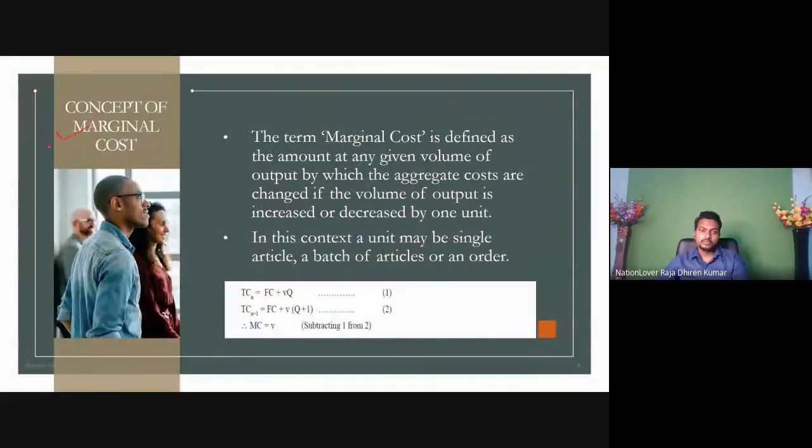Now, the concept of marginal costing, number one. In economics, you might have heard many times of marginal costing or marginal cost. What is the term marginal cost? Marginal cost is defined as the amount by which aggregate costs change at any given volume of output. Number one, a given volume of output. Number two, the change is increase or decrease. Number three, by 1 unit. Number four, what does it suggest?